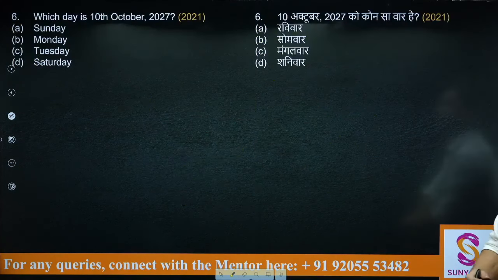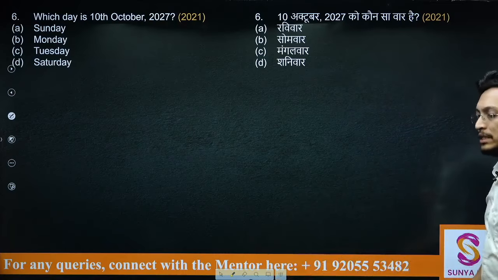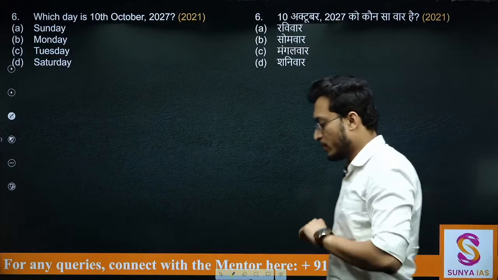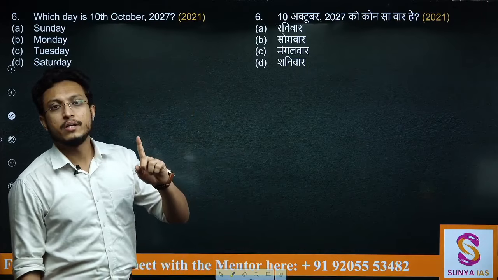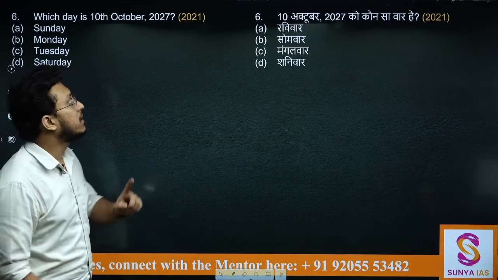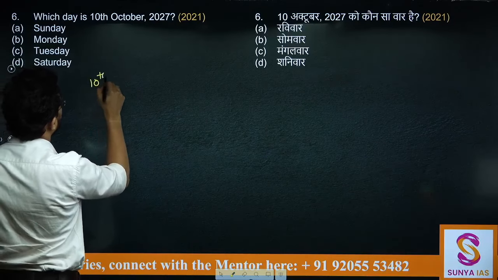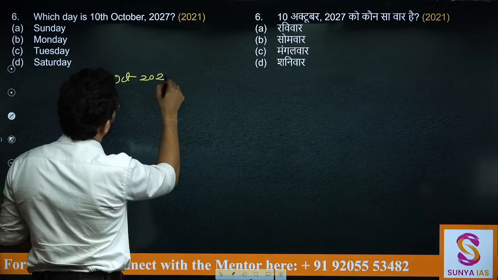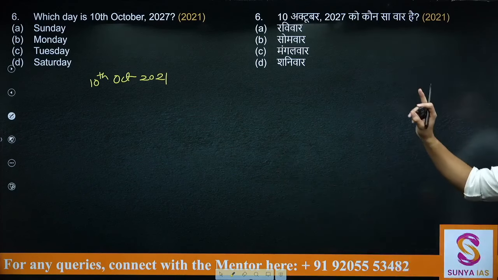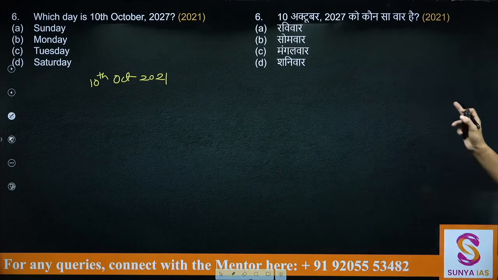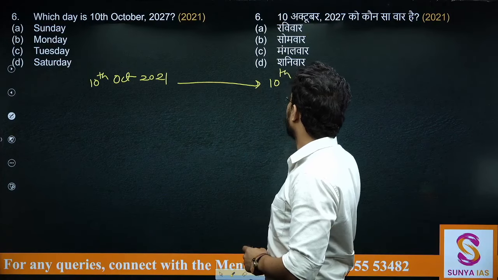Let's see the next one. Which day is 10th October 2027? So we need to find out 10th October 2027. Again, we need to be smart enough. This was an exam conducted in 2021 and the exam date was 10th of October 2021. So this particular day was the exam date in 2021. Now this was the exam date and they are asking on the same date in 2027.